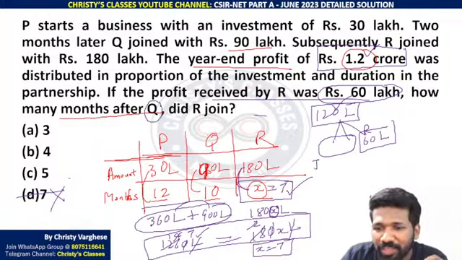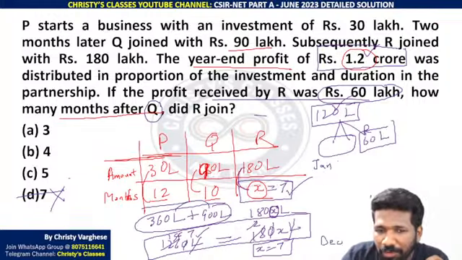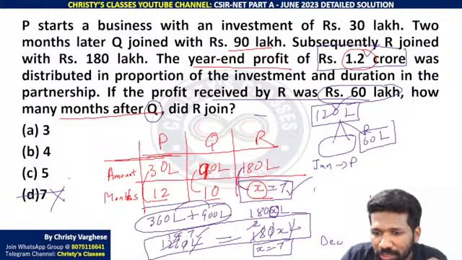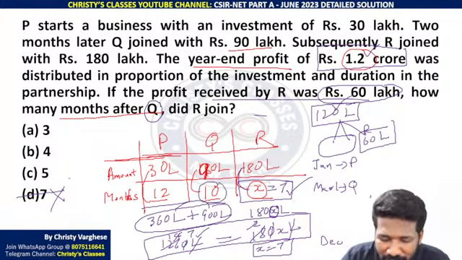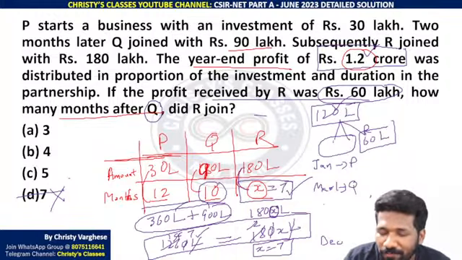Like if I say month by month, January to December. January 1st is when P joined. But March 1st is when Q joined, 2 months later. Q worked for 10 months, from March 1 to December 31. What about R? R worked for 7 months only. The first 5 months R didn't work. That means from June 1 onwards only R started working.